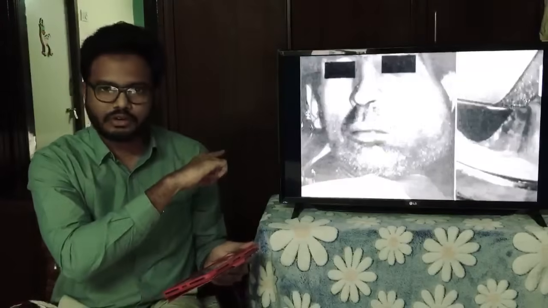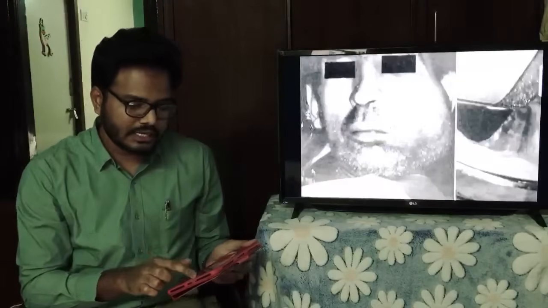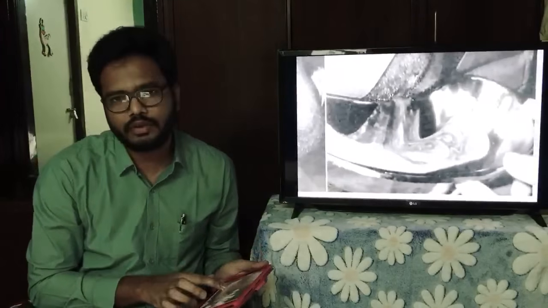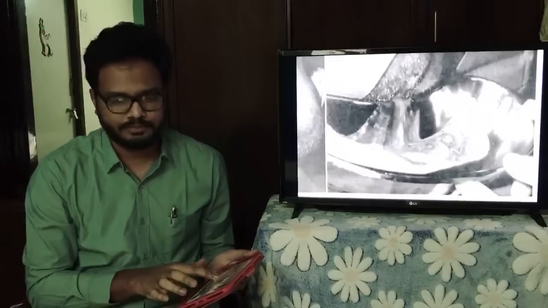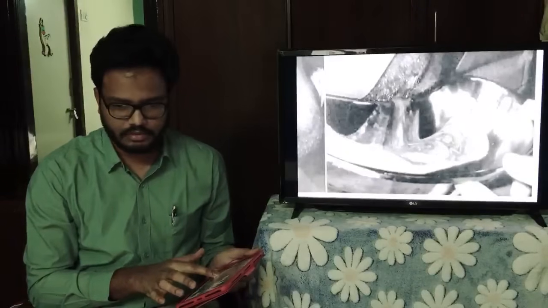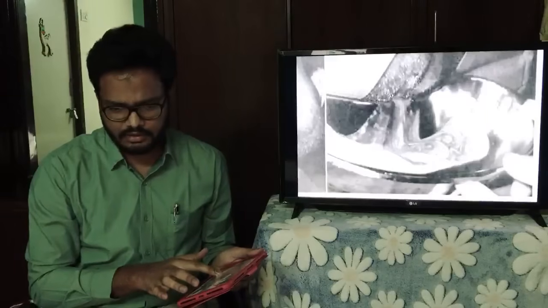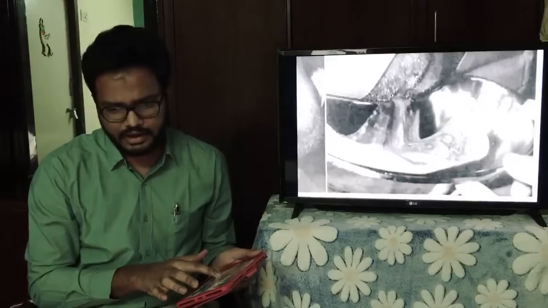You can compare with the contralateral or the opposite side. So you can see on drainage how much amount of pus is being collected. It's a case of acute apical abscess, right? I don't think the picture is very clear. Yeah, canine as well as buccal.